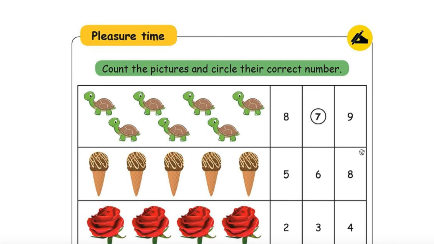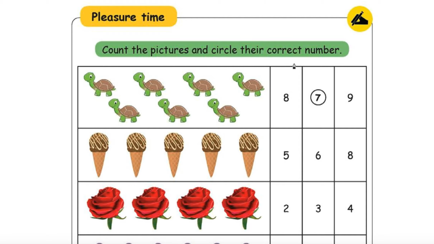Pleasure time. Count the pictures and circle their correct number. Fine. This is the example given. 1 2 3 4 5 6 7. 7 tortoise. So he circled number 7. Fine. Likewise, you need to do for other things. That is what he told.